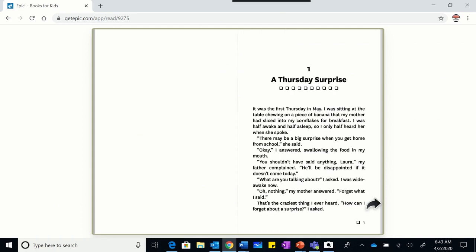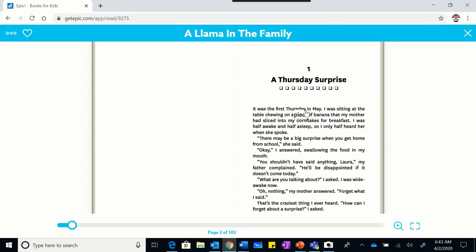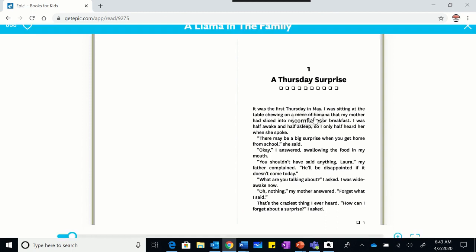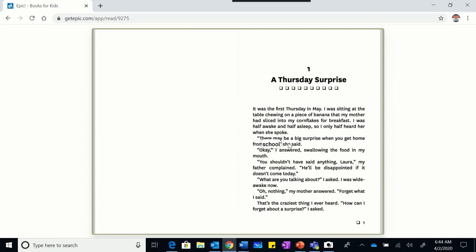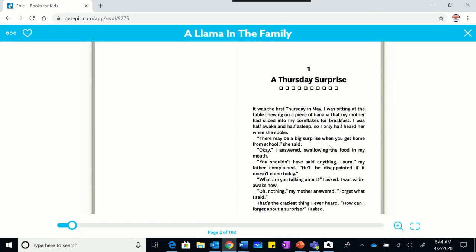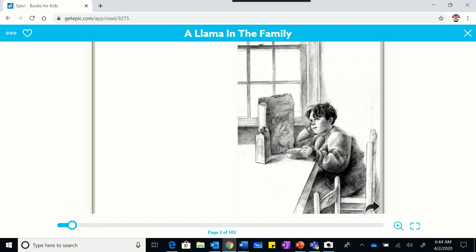So, table of contents. It was the first Thursday in May. I was sitting at the table chewing on a piece of banana that my mother had sliced into my cornflakes for breakfast. I was half awake and half asleep, so I only heard half of her when she spoke. There may be a big surprise when you get home from school. I wonder if that surprise is a llama, and what kind of person gets their children a llama.